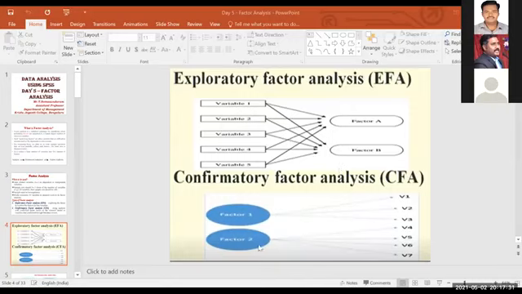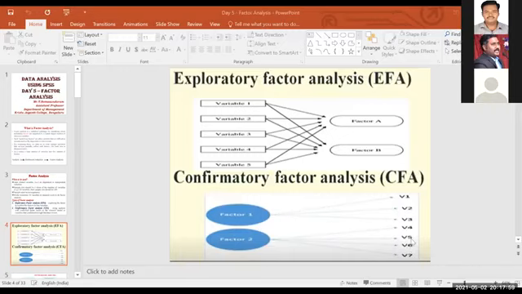After that, now your factor is ready. So after exploring and finalizing the factors, you can confirm that factor 1, working environment, belongs to 3 variables: cleanliness, safety, and hygienic ventilation. Like that, you can mention factor 2, okay, salary package or pay scale. What are the pay scale items, like incentive, bonus, ESI, PF, or extra perks? Like that you can confirm.